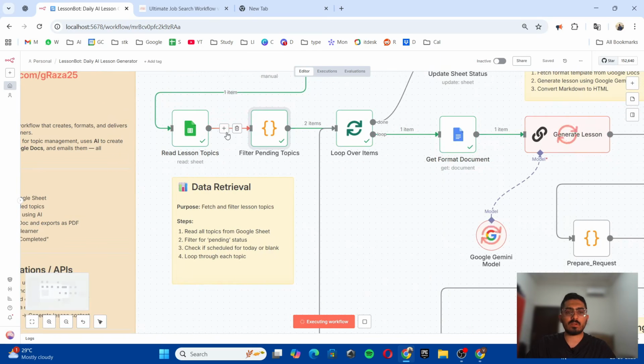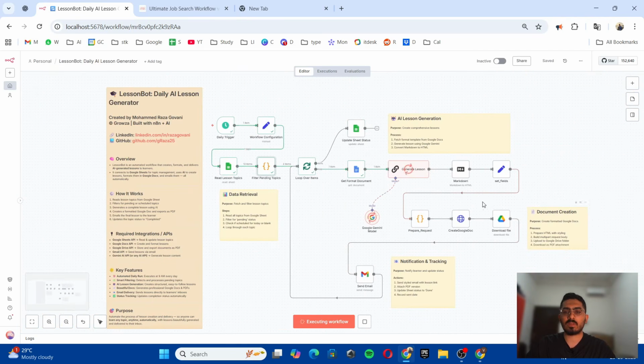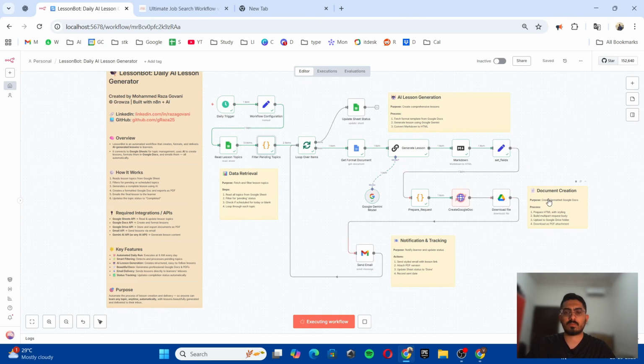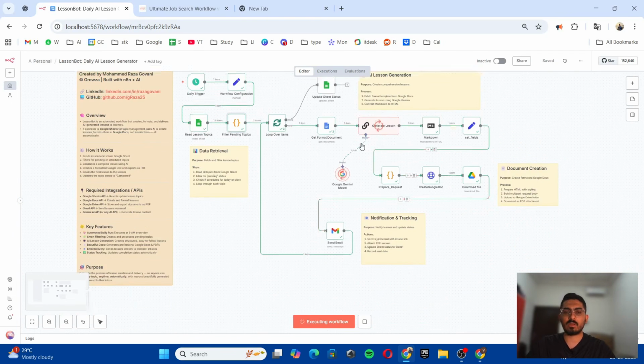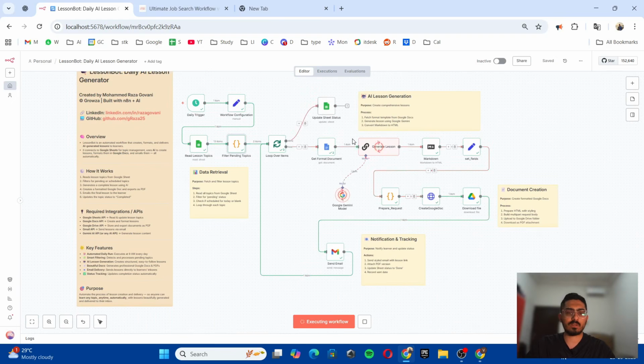So as you can see, from the 13 items, it has filtered out 2 items, and 1 item is going in the loop now. After that, 1 item is finished. It will go through the loop again for the second item, and then it will update the sheet status. So as you can see, the short lesson format took less time than the long format. It will create fast, and then it will go to the loop again. So as you can see, it went through the loop for the second time over here, and then it will generate the lesson for the second time. After the second loop is finished, it will go through the update sheet status and finish it.